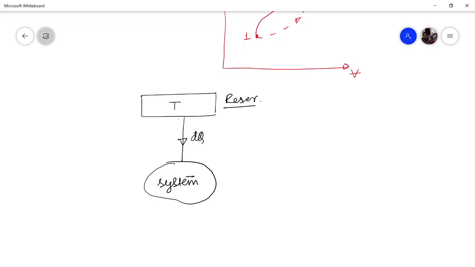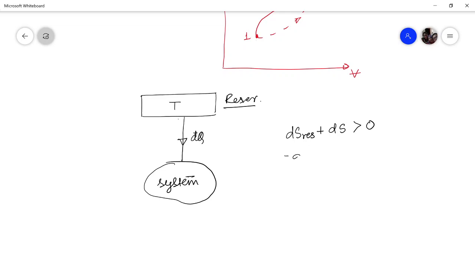So in this, the entropy change of the whole universe will be the entropy change of the reservoir plus the entropy change of the system. Let us say dS is the entropy change of the system. And that has to be more than zero, because the principle of increase of entropy says that the entropy of the universe will always increase. It will never reduce. Now, what is the entropy change of the reservoir?